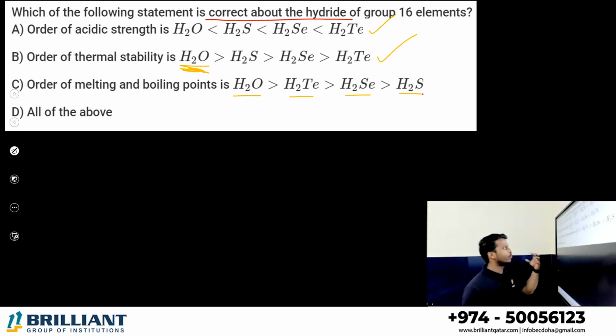Okay, dear all. Because boiling point and melting point, I told you, is compared not only on the bond strength, it depends on their mass also. H2O has a greater boiling point because of greater force of attraction. H2Te has the next one because of greater mass. So all of the above are correct statements for this one.